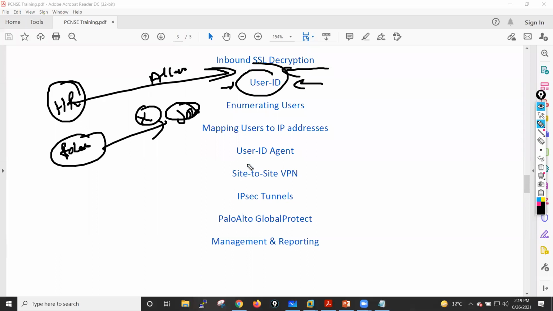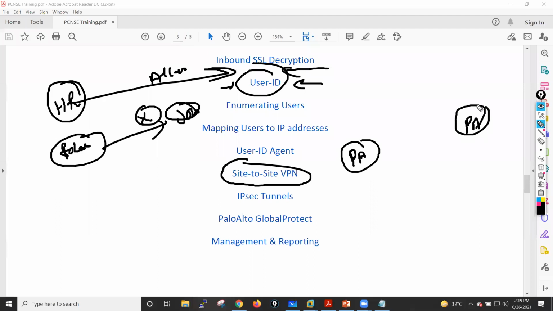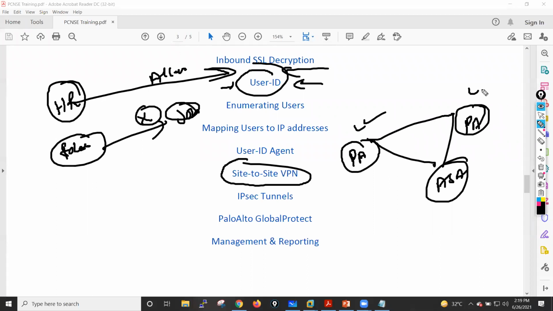After that, I'll show you the IPsec site-to-site VPN, where we will see how we can configure IPsec site-to-site VPN between two Palo Alto devices, and between Palo Alto and Cisco ASA devices. How we can troubleshoot these VPN-related issues. If there is a phase one parameter mismatch, what commands we will use to see the details. All these kinds of use cases I will cover in IPsec site-to-site VPN.